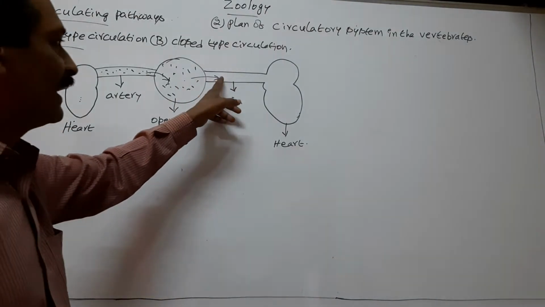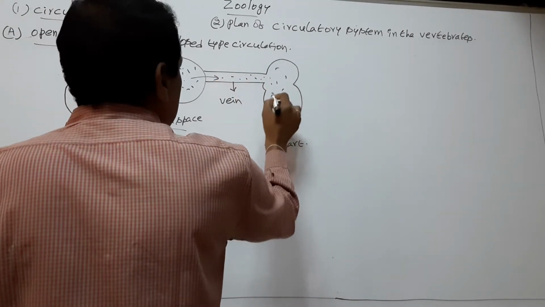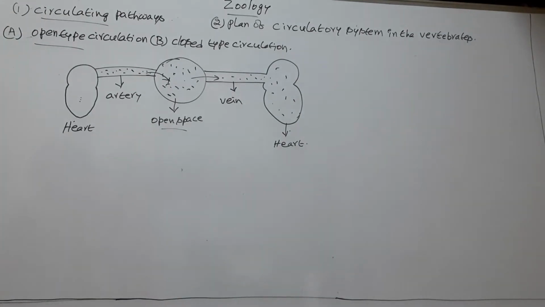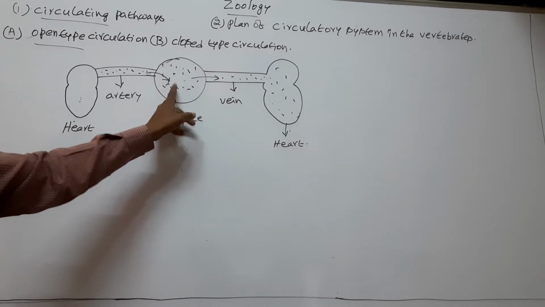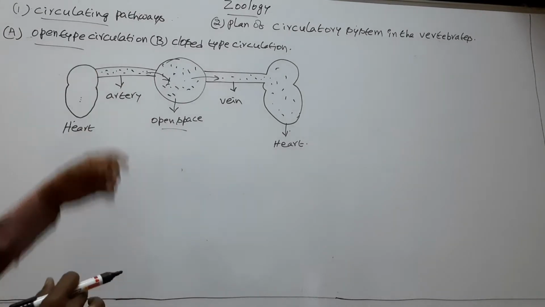Now veins carry this blood and release it into heart. Here blood travels through open spaces or body cavities of the organism. This type of circulation is called open type circulation.